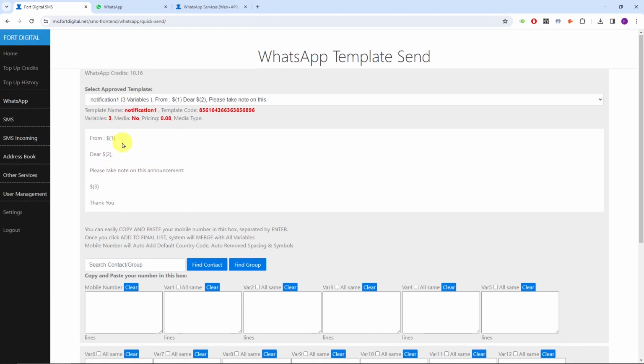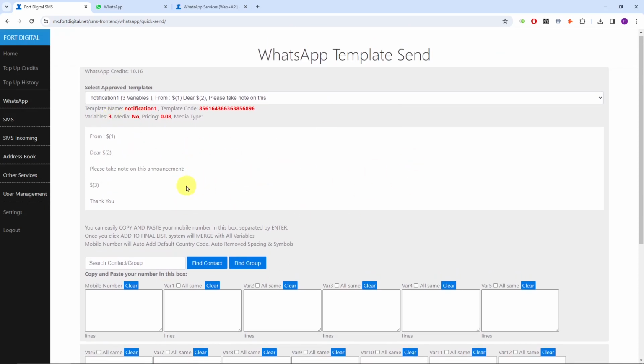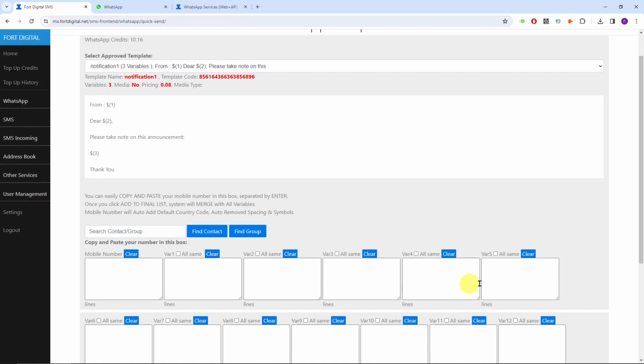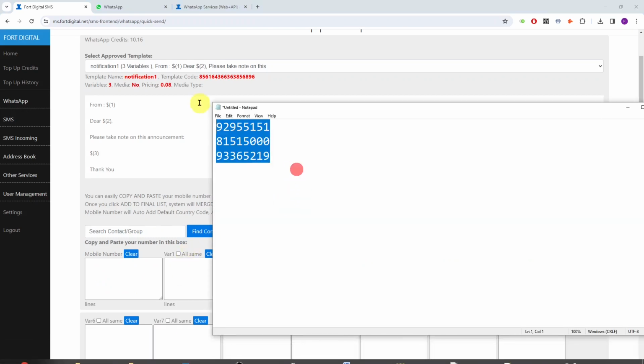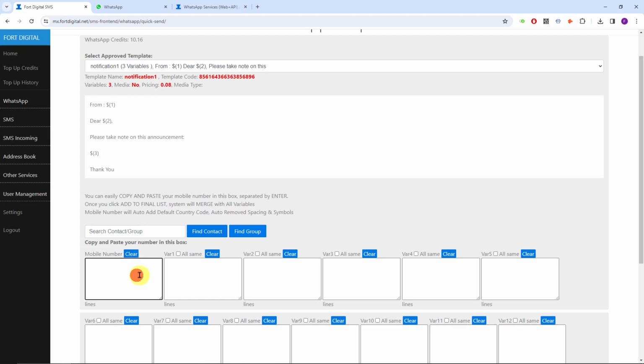Now, if you're going to send through our web portal, you have to populate the information. These are the boxes below. The first box is the mobile numbers. For example, if you need to broadcast to a group of 1,000 people and so on, you just copy and paste the numbers here. The system will automatically add the country code for you, depending on your account's default country code. And these are the variables we can see here.